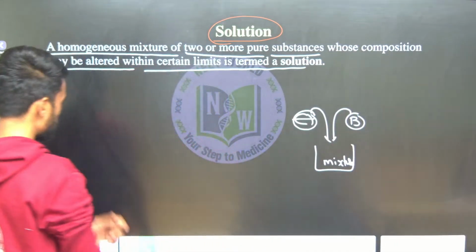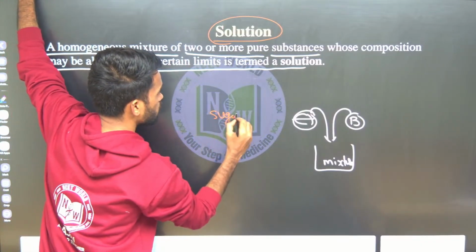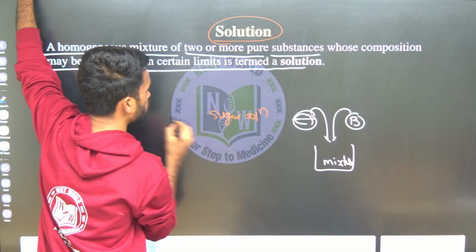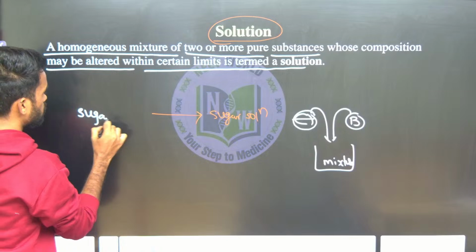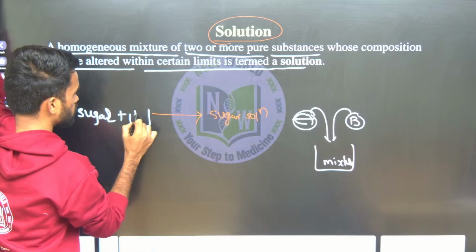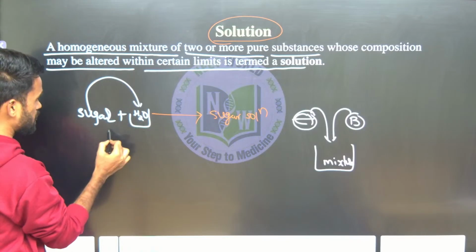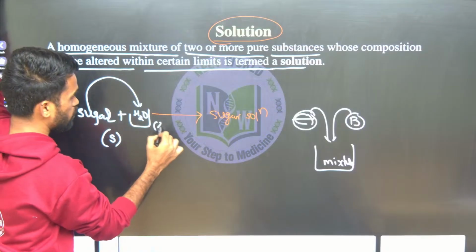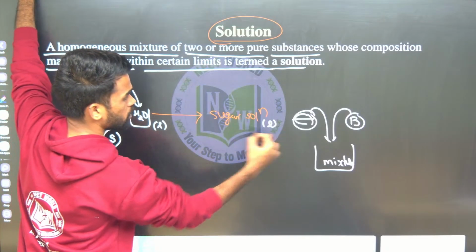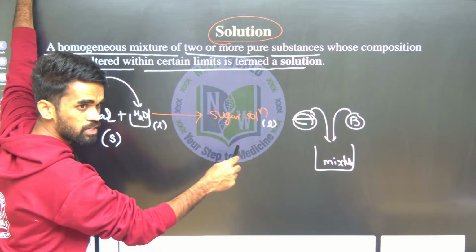For example, I am making sugar solution. For this purpose, what should we add? Sugar into water. So we are adding sugar into water. Generally sugar will be in solid form, and water will be in liquid form. Sugar solution means this is also in liquid form. Physical states you know now: gas, liquid, solid, right?